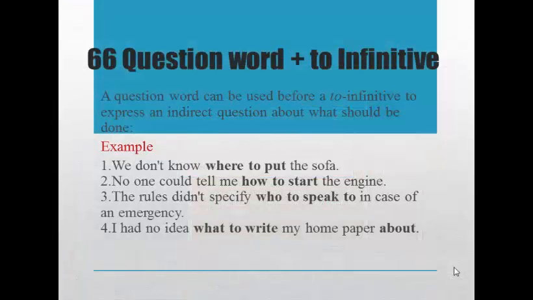Okay, next I will present Unit 66 about question word plus to infinitive. A question word can be used before a to infinitive to express an indirect question about what should be done. Example number 1: We don't know where to put the sofa. Example number 2: No one could tell me how to start the engine. Example number 3: The rules didn't specify how to speak in case of an emergency. Example number 4: I had no idea what to write my homework paper about.